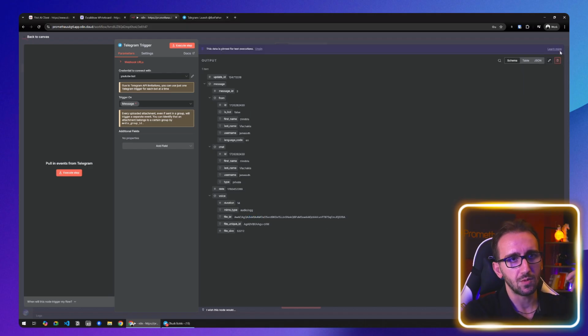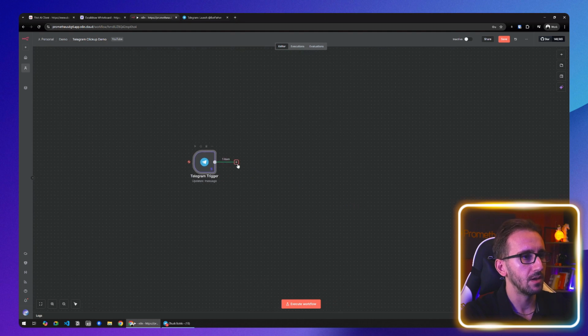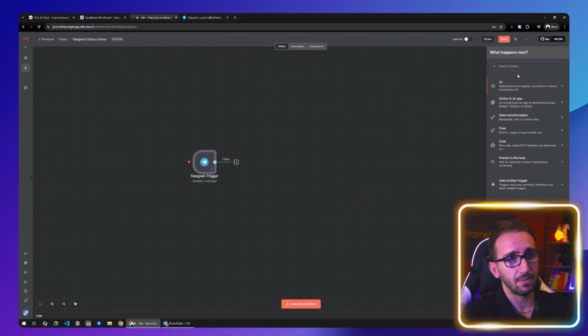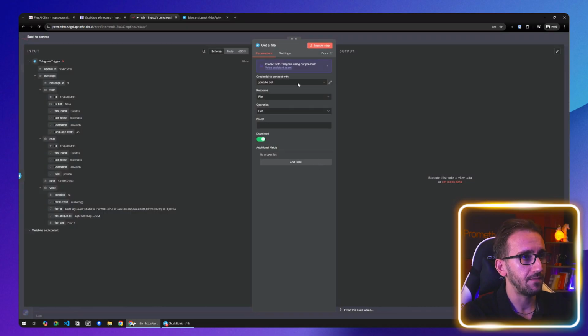What we want to do is we want to pin this data, because for a while we're just gonna deal with the voice message, so we don't want to rerun the trigger every time that we click execute workflow. Then click the plus icon, search for Telegram again, and choose get a file. This will use the file ID that we just got. So if you just take this file ID and drag and drop it where it says file ID, and make sure that the download trigger is on, if we execute it, you will see that we get the file.